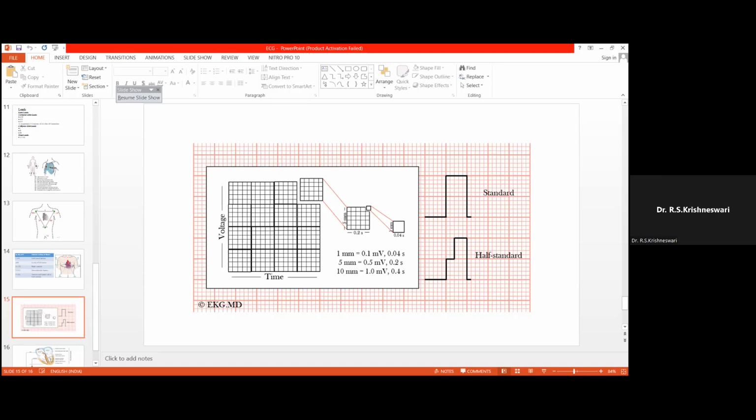We are dividing that, and we are calculating the time for 5 large squares as 1 second and the time for one large square as 0.2 second. One large square has 5 small squares, so the time taken for one small square is 0.04 second. And regarding the height, 1 millimeter